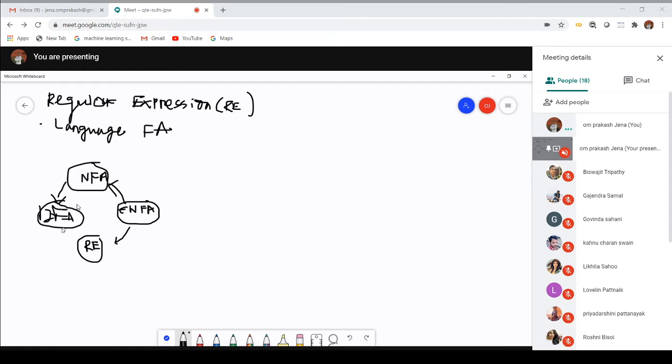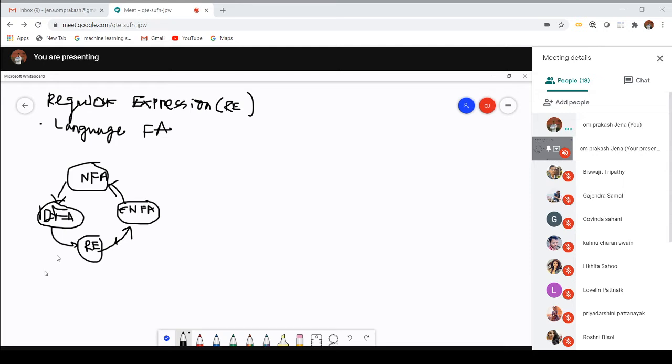For DFA, we can also create a regular expression. So it is a cyclic process. Regular expression to epsilon NFA, epsilon NFA to NFA, NFA to DFA. For DFA, we can also construct a regular expression.